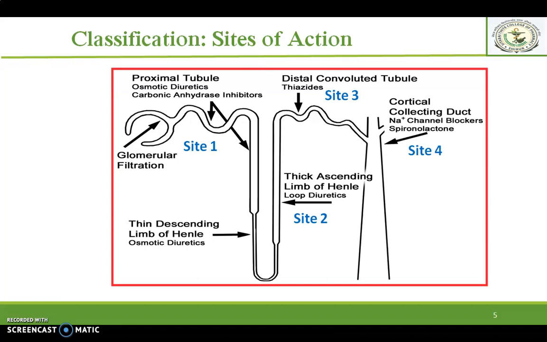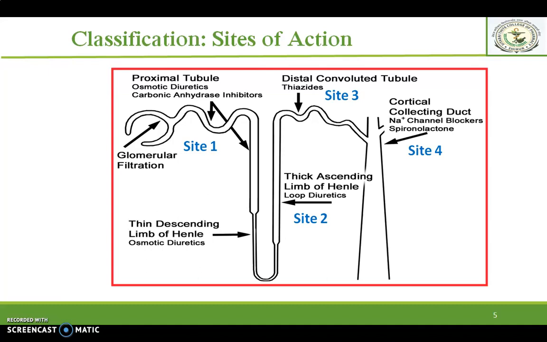Site 1 diuretics act on the proximal tubule and also the thin descending limb of Henle. Examples are osmotic diuretics and carbonic anhydrase inhibitors, which come under site 1 diuretics.